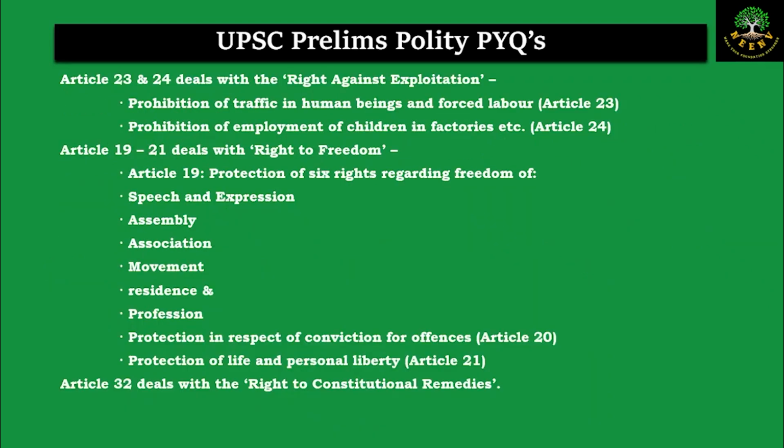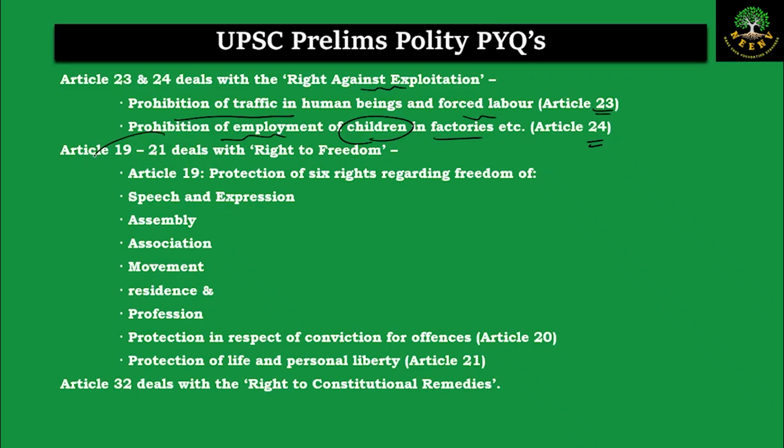And regarding the other options in the question, there was right against exploitation. We know that right against exploitation is defined in Articles 23 and 24. Article 23 talks about prohibition of trafficking in human beings and forced labor, and 24 talks about the prohibition of employment of children below a certain age in hazardous factories.